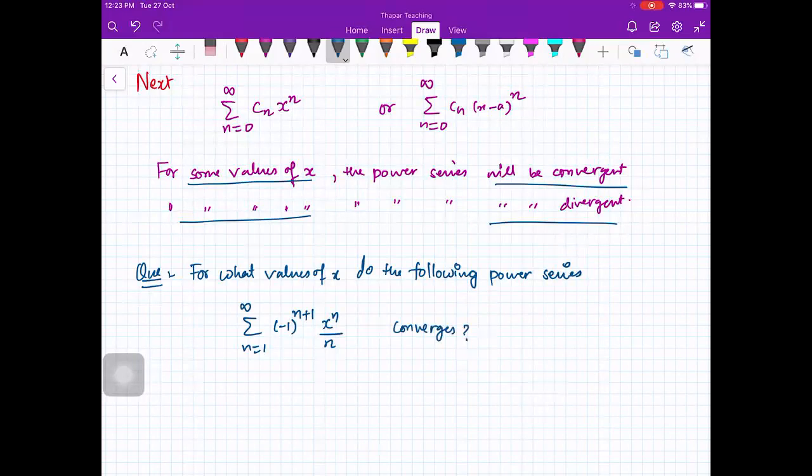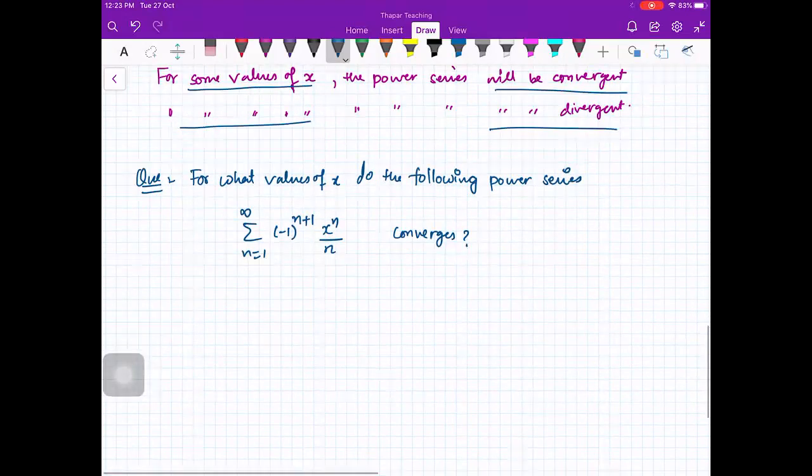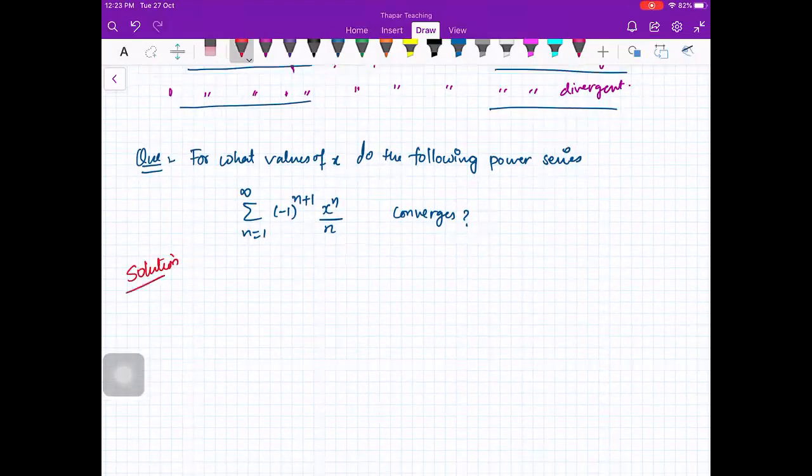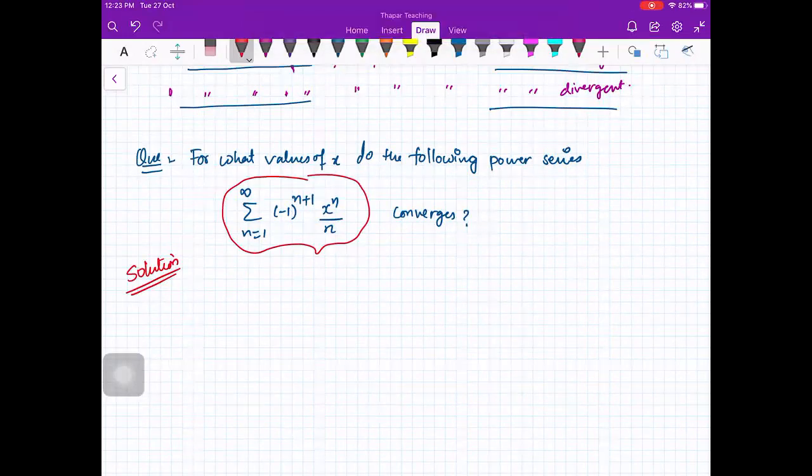Fine. So now you see how you are going to test. First of all, is this thing clear to everybody, that this is a power series? Yeah, beta, we will apply all the tests which we have done already. What do you mean by decreasing series?